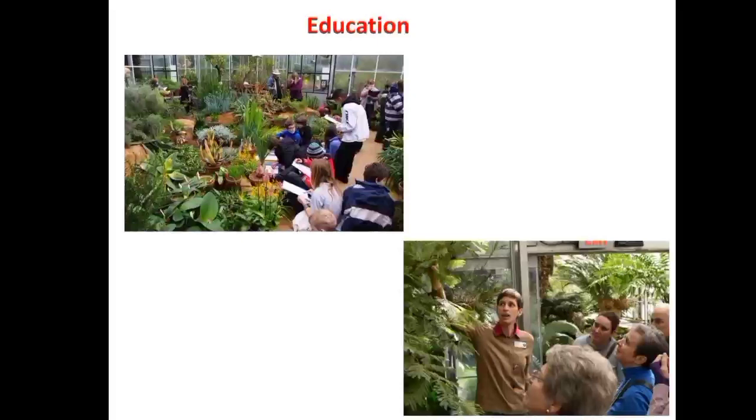Then the next one, that is education. In botanical gardens, collections of plants are displayed according to families, genera, and habitats, and can be used for instruction and demonstration purposes. The botanical gardens also provide information to the public about the identification of native and exotic plant species. Methods of propagation can be learned from the botanical gardens, which also supply plant materials for educational purposes.